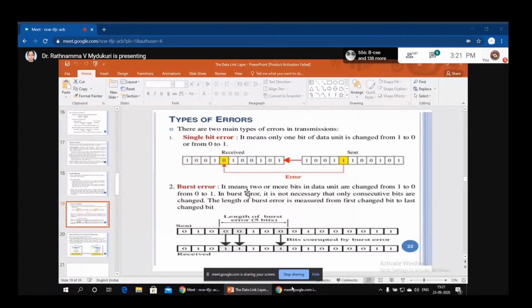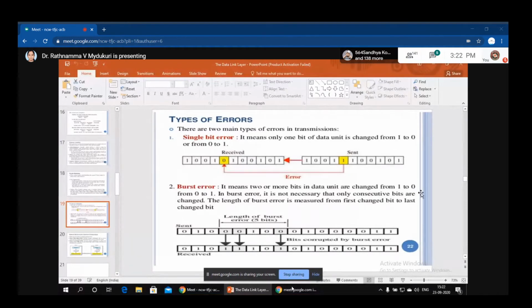Now we first come to the types of errors. Just listen carefully here. There are mainly two types of errors in the classification. The first one is called single bit error. The second one is called burst error. So what is single bit error and what is burst error? If it is a single bit error, when you are sending some data, only one bit is changed, then we call it a single bit error.